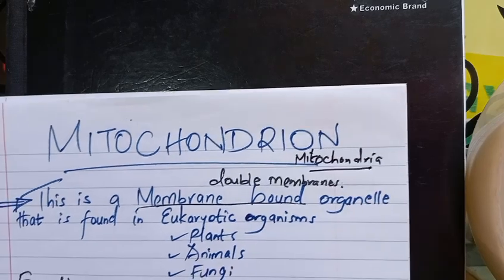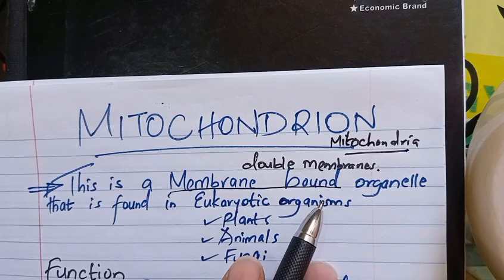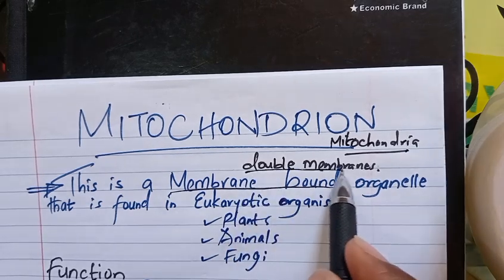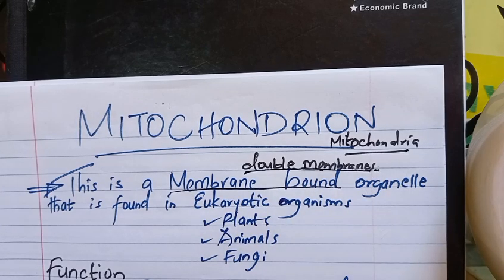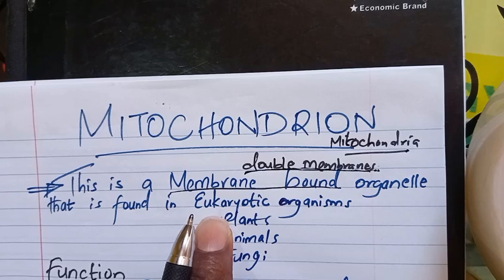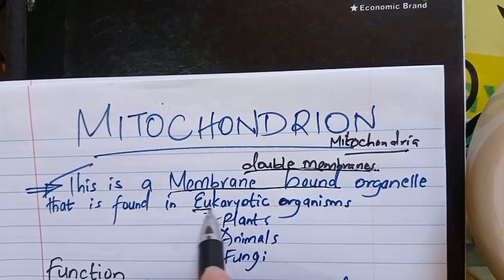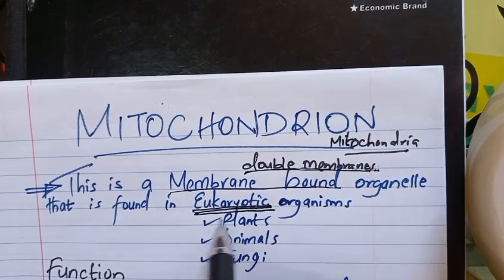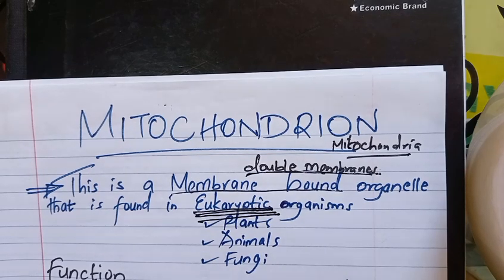And first of all, we have to understand that this is a membrane-bound organelle, and somewhere here I have written double membranes. That means we have two membranes that bind this organelle. It is found in eukaryotic organisms. Learner, the term eukaryotic means organisms that have a true nucleus. In short, organisms that have organelles that have membranes.